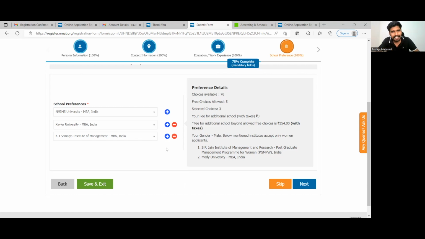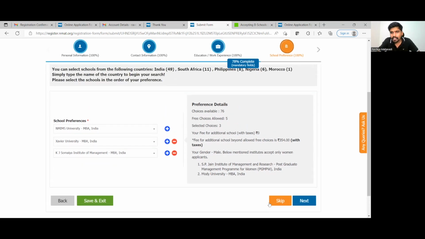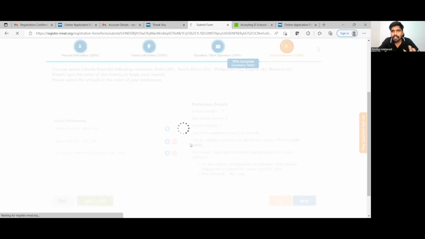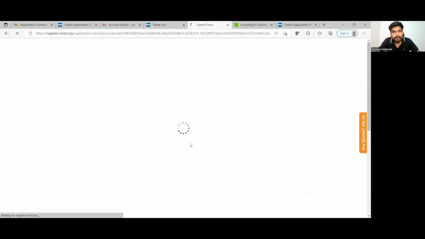So this is just an example. These three colleges that I have selected are just an example. You may research the remaining colleges also and look at what other colleges you can apply to through NMAT. After which, once you are done with the school preference,